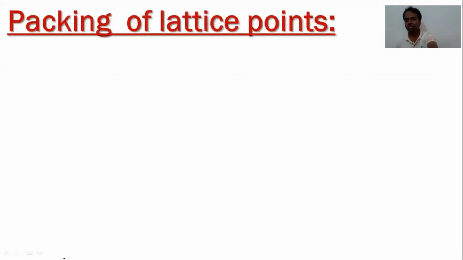Hi friends, today I want to discuss packing of lattice points, or packing of spheres. Solid is one type of matter. It is made up of many constituent particles, also called atoms or lattice points. But how are these lattice points arranged inside the solid? How could these lattice points be packed inside the crystal lattice? So that is our topic, packing of lattice points.